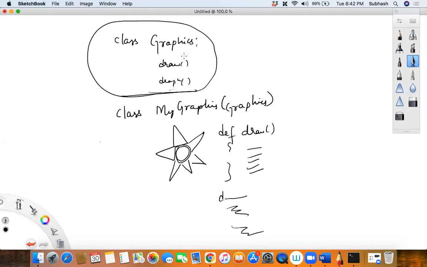Developing this basic version is quite difficult, so I want someone who has already developed it, and on top of it I will add my own code and then develop my program. This is where inheritance is used. Inheritance is basically used for code reusability. Someone has built a template, and on top of it I inherit whatever I want, write the code, and if I want, add more properties to it. Is that clear?